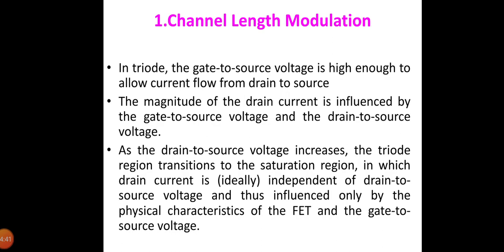And now let us move on to some of the characteristics. The first one is channel length modulation. In triode, the gate to source voltage is high enough to allow current flow from the drain to source. The magnitude of the drain current is influenced by the gate to source voltage and the drain to source voltage. As the drain to source voltage increases, the triode region transitions to the saturation region, in which the drain current is independent of the drain to source voltage and thus influenced only by the physical characteristics of the FET and the gate to source voltage.